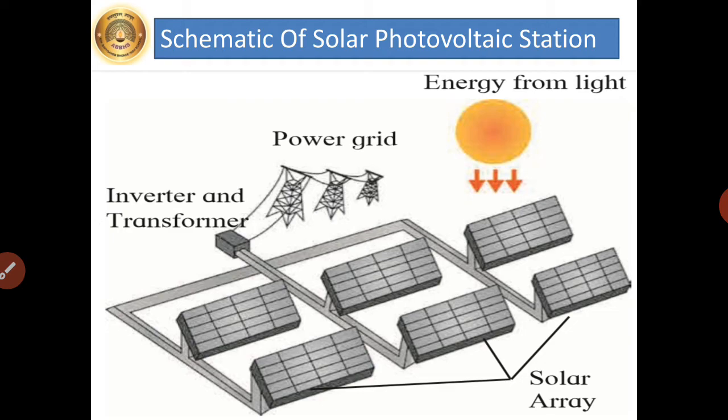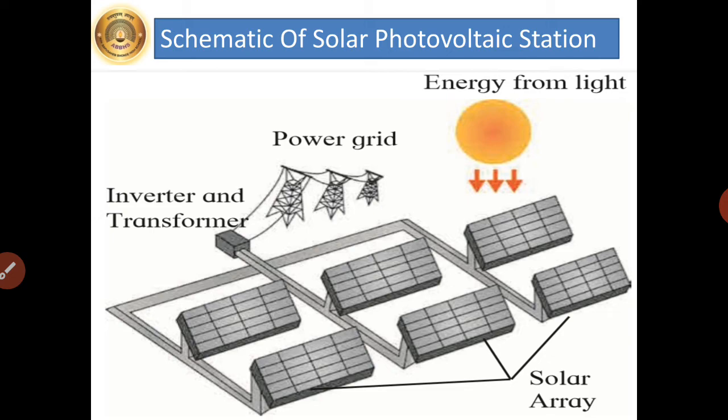As shown in the figure, the DC power generated from these panels is first converted into AC power. A transformer transforms the voltage and the current levels of the generated power, and then it is fed into the electricity distribution work. So, this figure is a schematic diagram of solar photovoltaic power station.